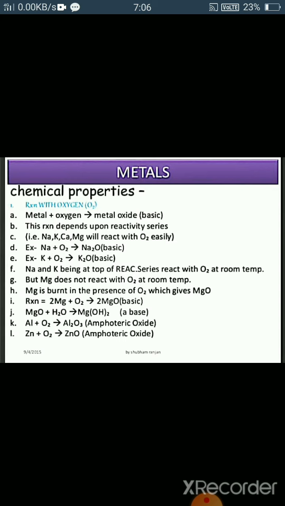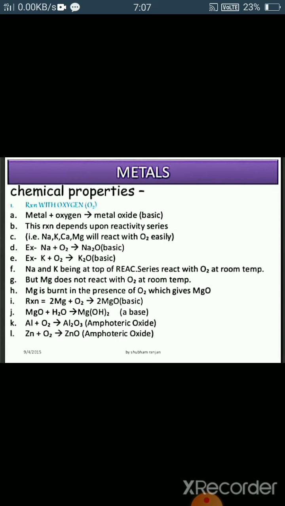For example, sodium reacts with oxygen, gives sodium oxide. Potassium reacts with oxygen, gives potassium oxide, which is basic in nature. Because sodium and potassium are quite reactive, they can easily react with oxygen, because they come at the top of the reactivity series.